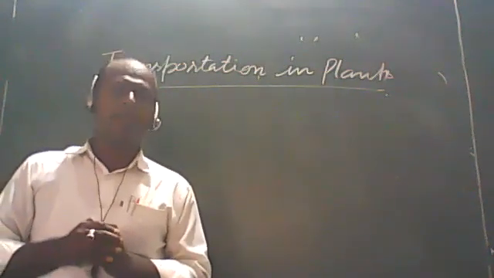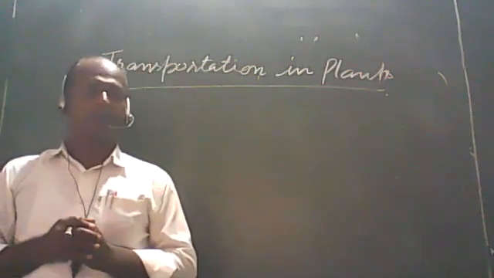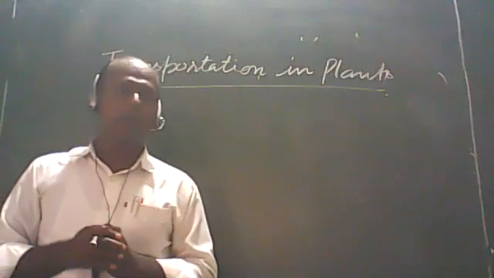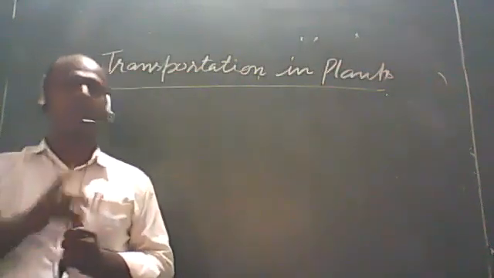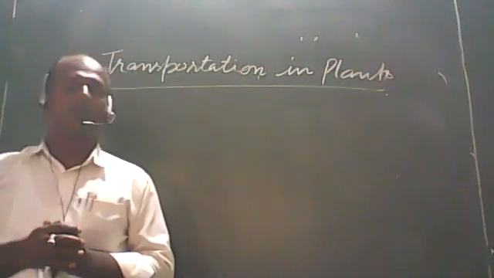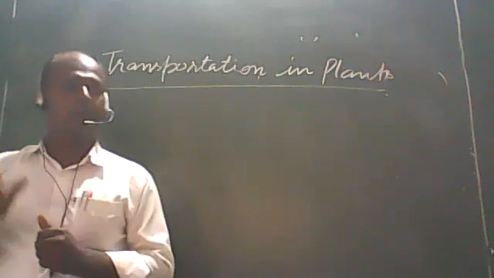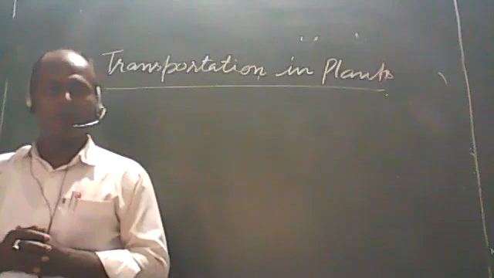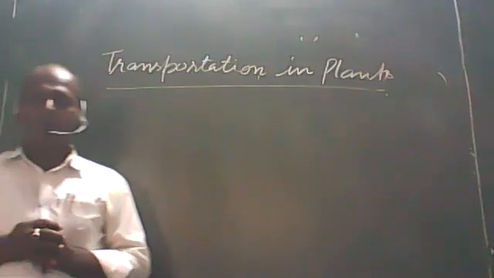You have studied in class 9 that there is vascular tissue in plants called xylem and phloem. Xylem and phloem are also called vascular tissue, which help in the transportation of substances in the plants to different parts. One by one, we have to study about them.